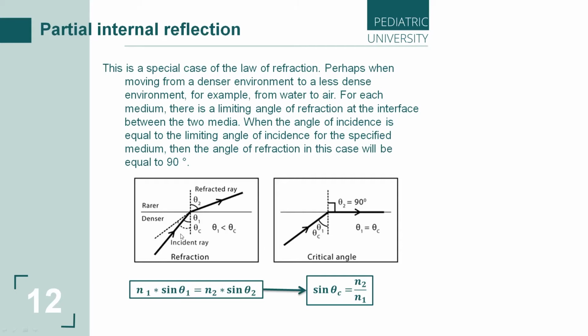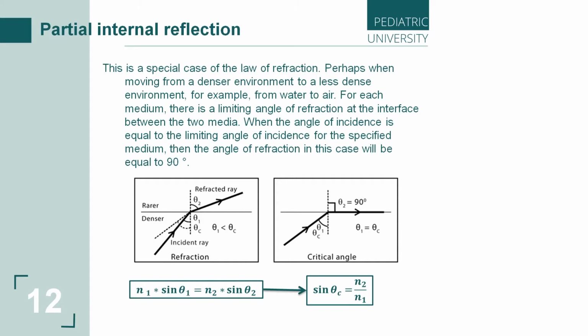So we can change the incident angle, and how?